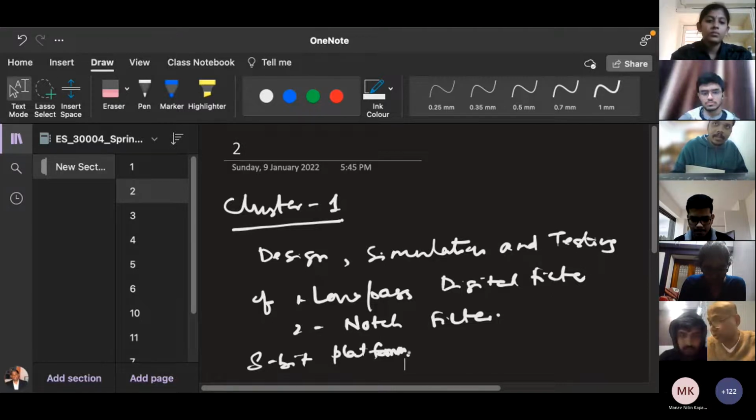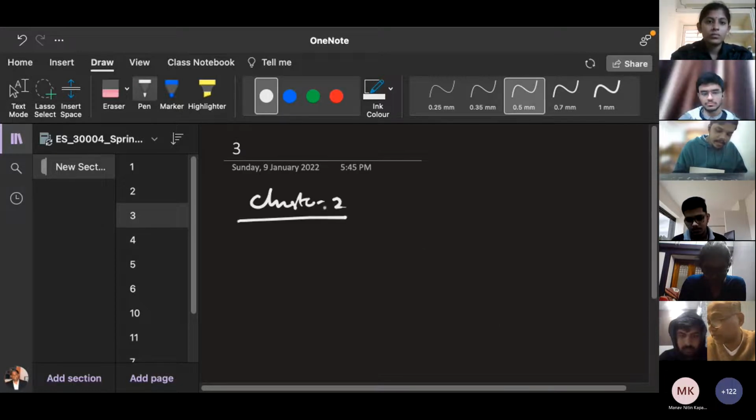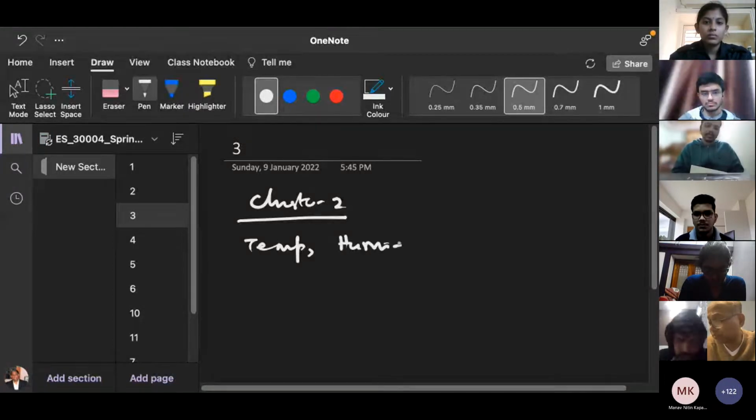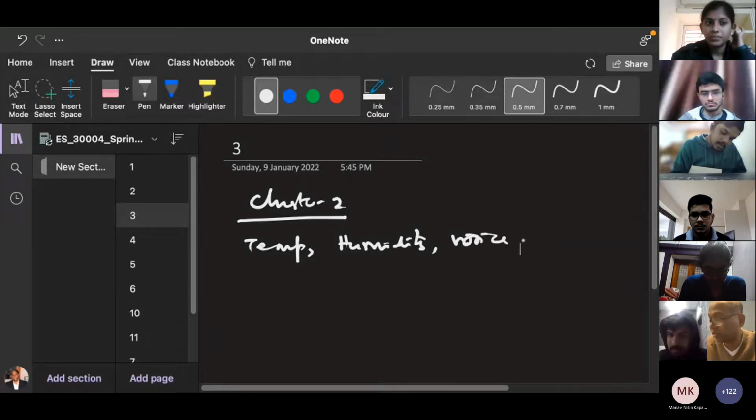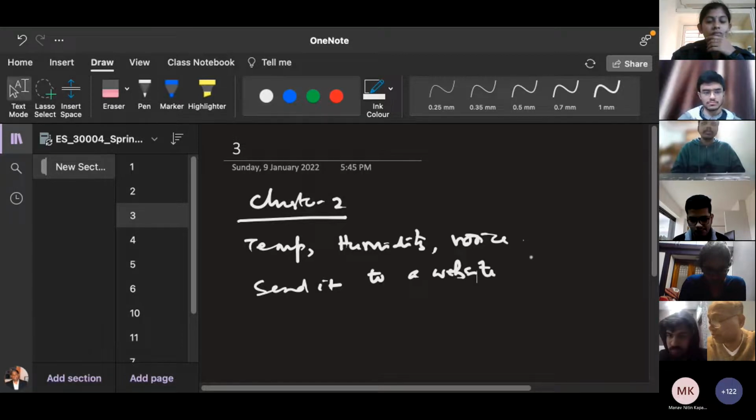Then cluster 2 experiment: you have to measure temperature, humidity, voice record. Then you send it to a web server or a website or cloud, whatever you can say, where you can observe it.